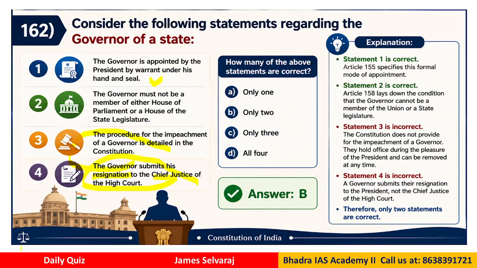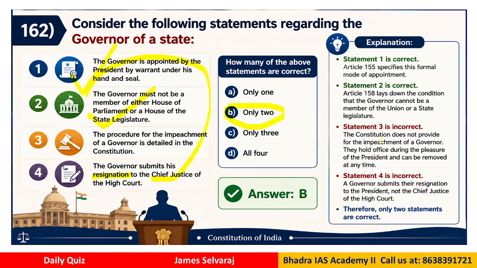So which of these statements are correct regarding the governor? Okay. So the options are, how many statements are correct? Only one statement is correct, only two statements are correct, three, all the four are correct. So the correct answer is B. That means only two statements are correct. From the total 4, only 2 statements are correct. So which are the 2 statements? That is statement number 1 and statement number 2 are correct, right?